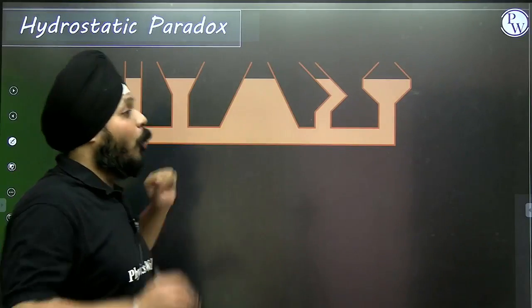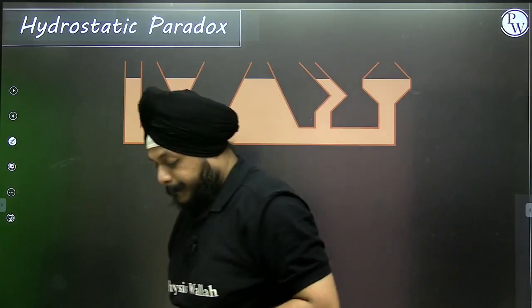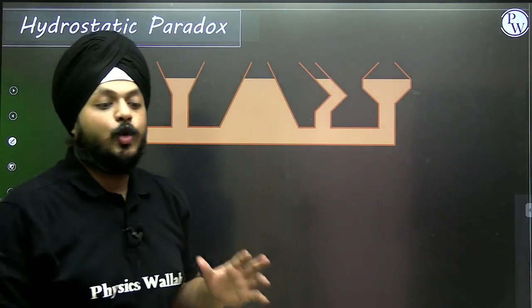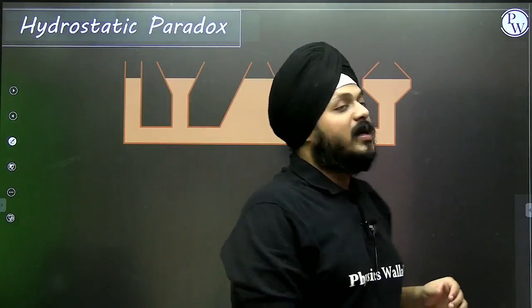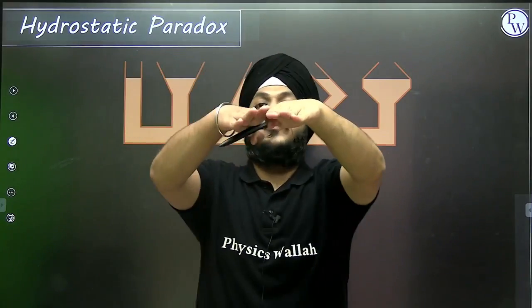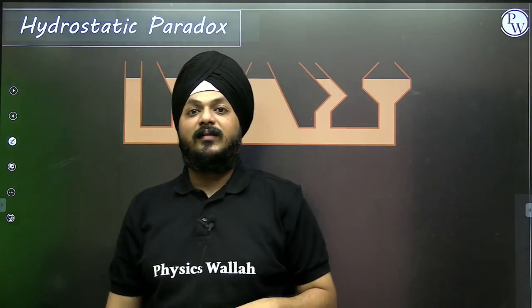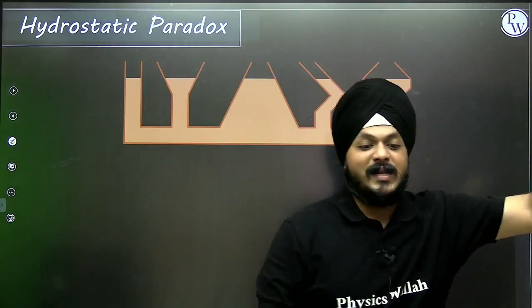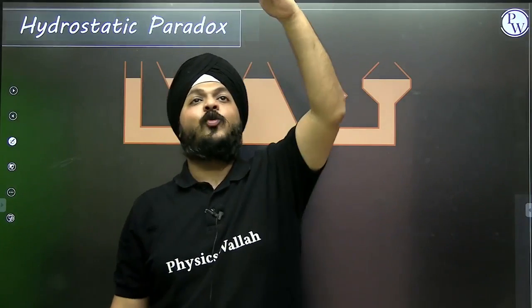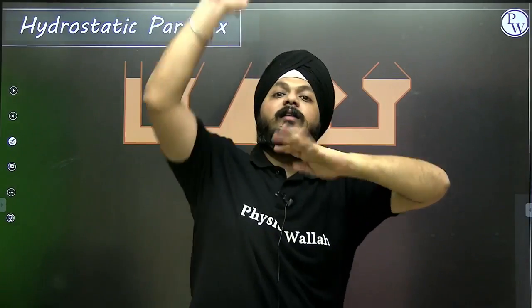Now, what does the hydrostatic paradox state? We saw that with respect to the surface level, we always have a pressure difference with depth. But what about one surface level? With respect to one level, there is pressure variation with respect to depth and also with respect to height.